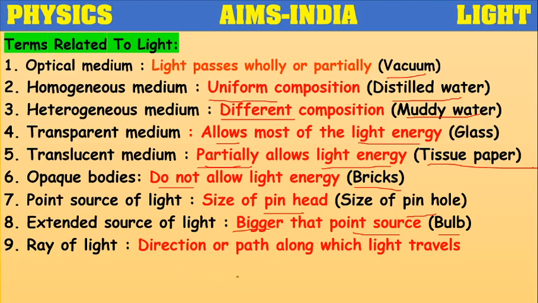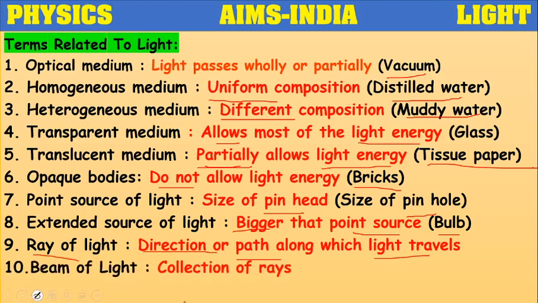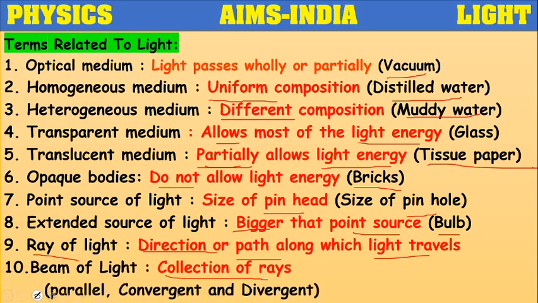Ray of light means the direction or the path along which the light travels, the direction or that path will be considered as ray of light. Beam of light means collection of rays. Already we have discussed parallel beam, convergent beam, divergent beam. So these are the basic terms related to light which already we have discussed. So let's go into the next topic.